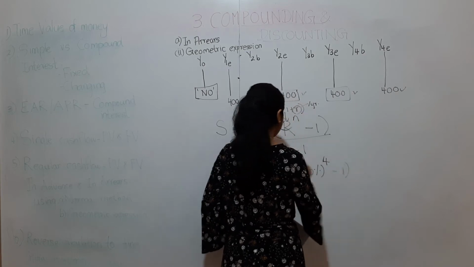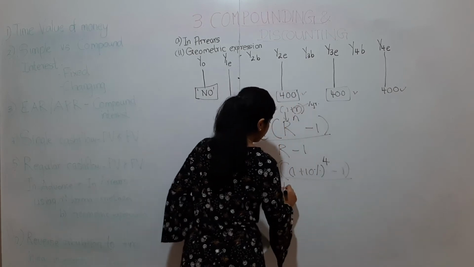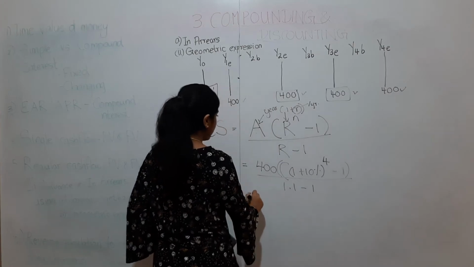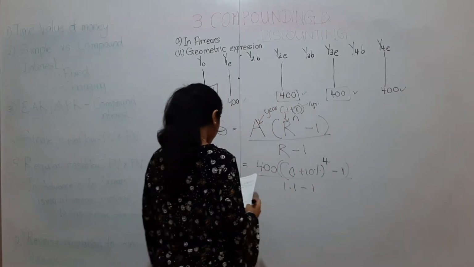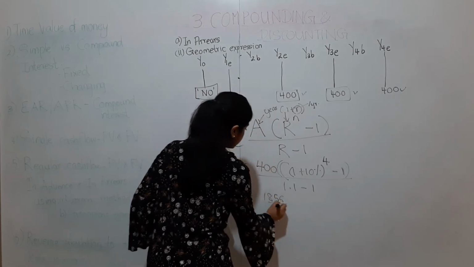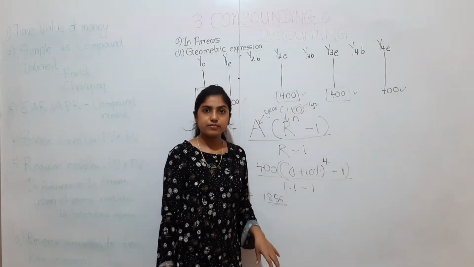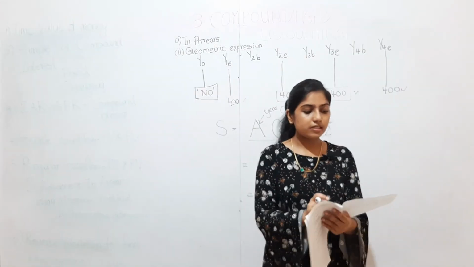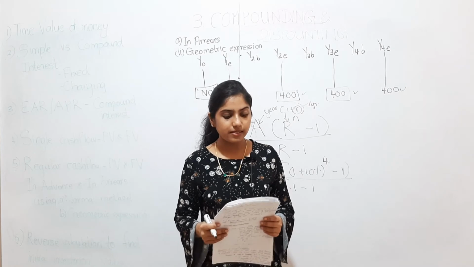Minus 1, multiply the entire thing, divide by 1.1 minus 1. The answer will be 1856. The same answer we found under the normal method. Okay, so with that we finish geometric expression under arrears method.